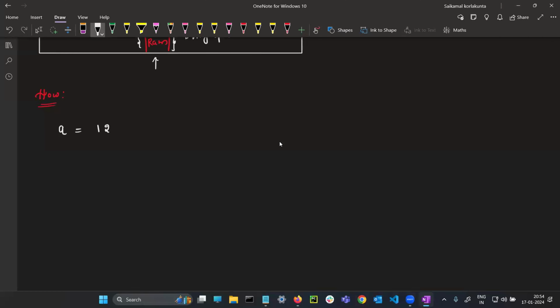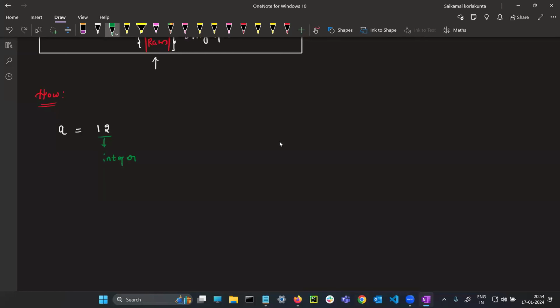Each and everything you need to understand here, guys. If you just write a12, a20, a1000, there is no use. You need to understand it. I am writing a equal to 12. See, what is this? Integer.